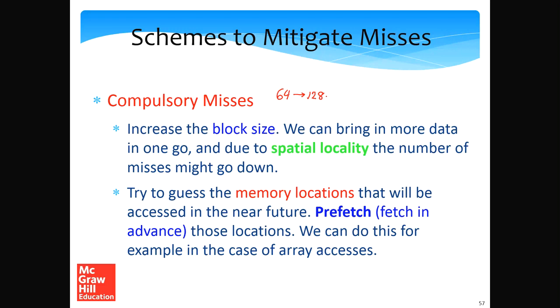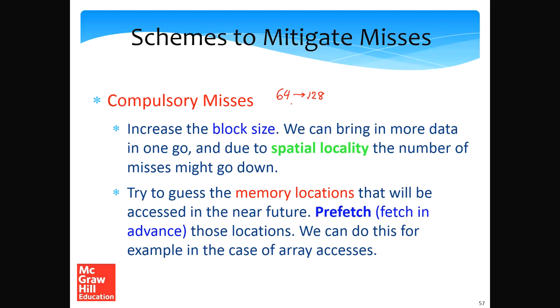Then this means that in one go we are fetching in more data from the lower level. And because of spatial locality, the reason that we made blocks in the first place, it is possible that the number of misses might go down because you will access a lot more data you'll find within the same block. And this would not have been possible had the block sizes been smaller.